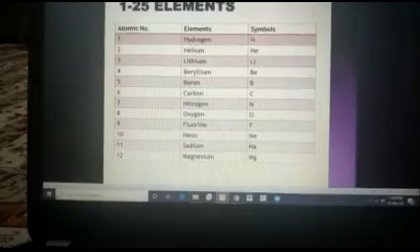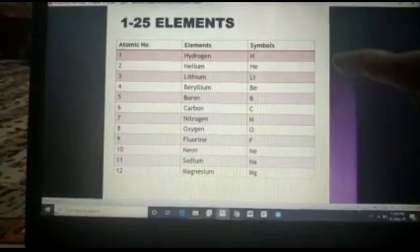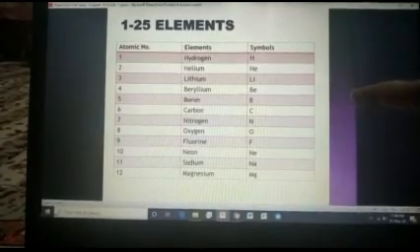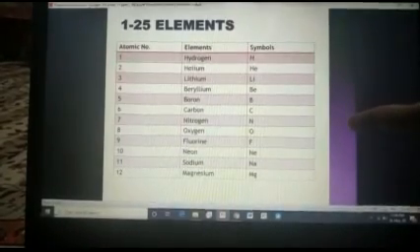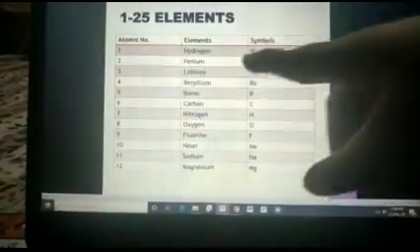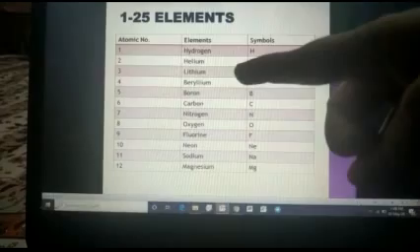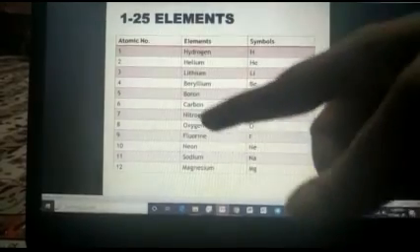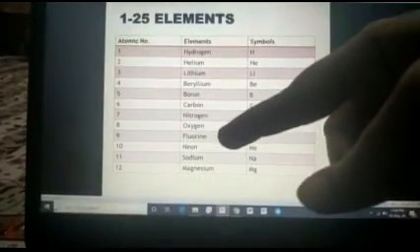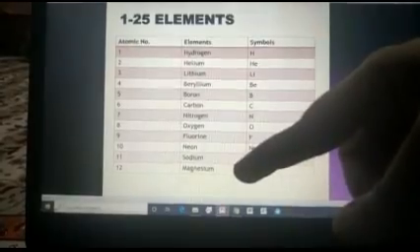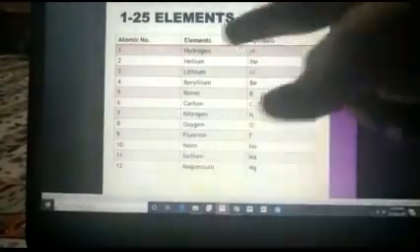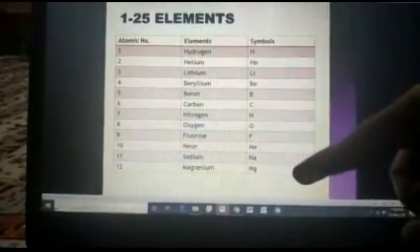Okay, after that, this is the list of 1 to 25 elements. See, 1 hydrogen, helium, lithium, beryllium, boron, carbon, nitrogen, oxygen, fluorine, neon, sodium, magnesium. 1 to 12 are lying on this page with their symbols.